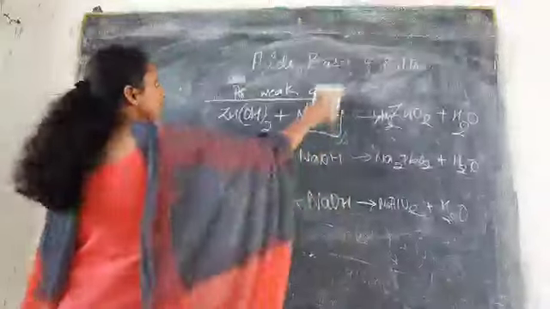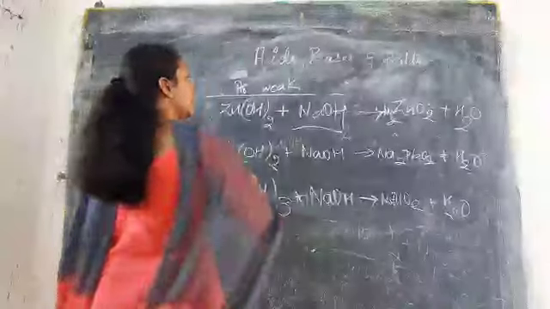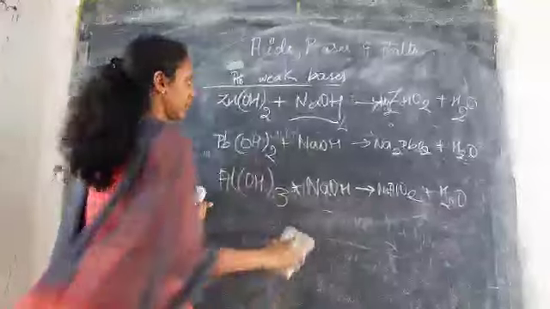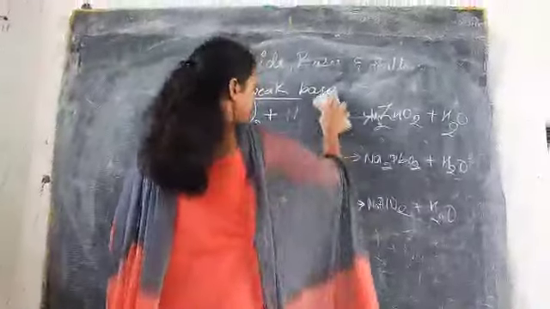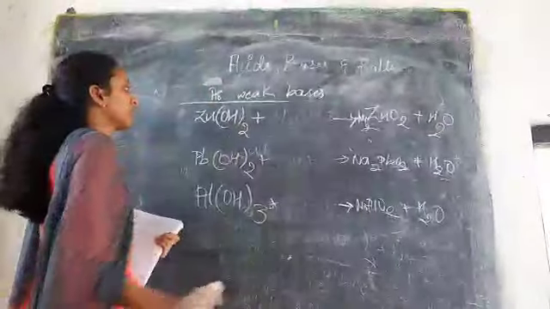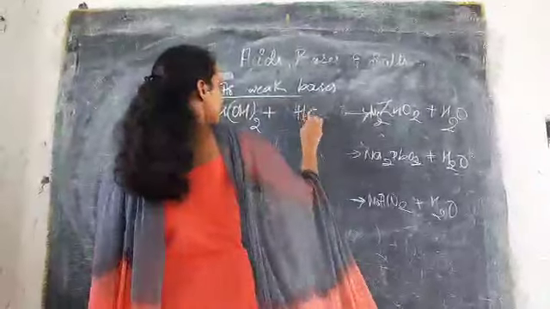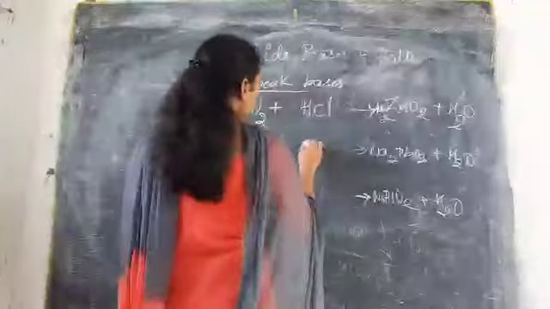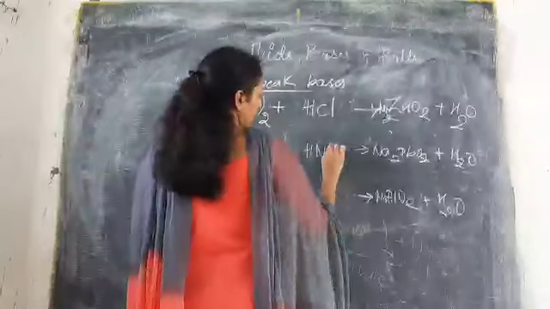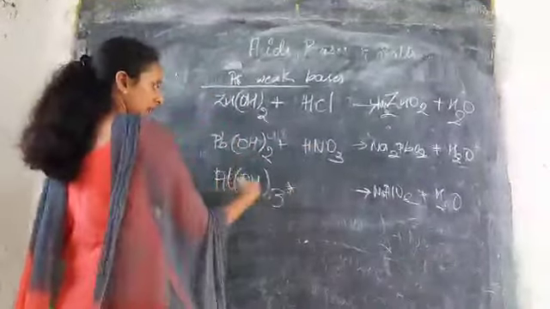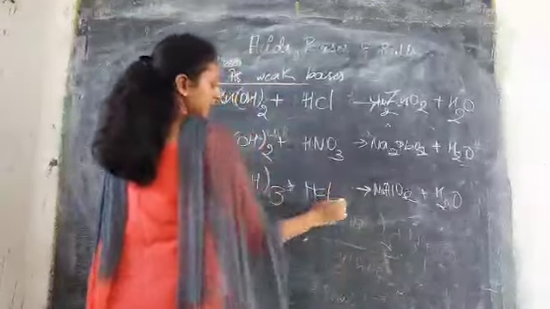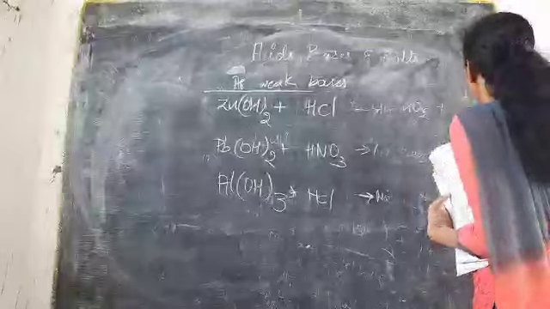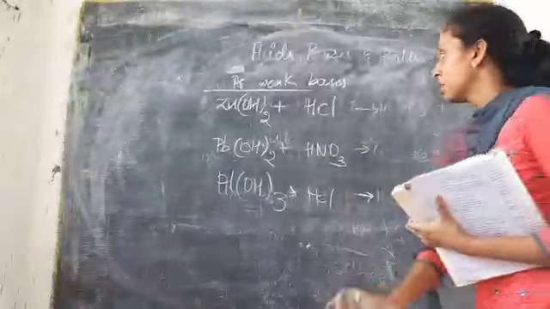So next is where they act as weak bases. When this is treated with an acid, it acts as a weak base. So we will take nitric acid with lead and HCl.